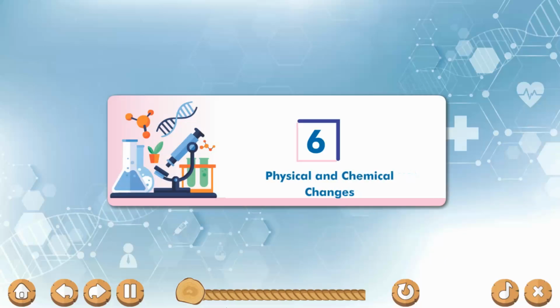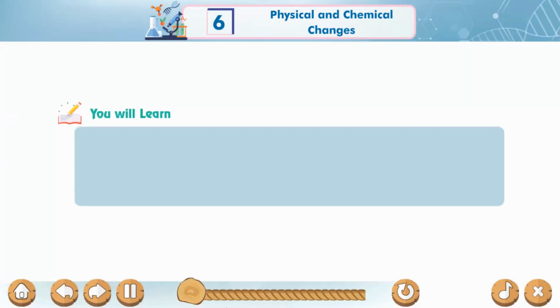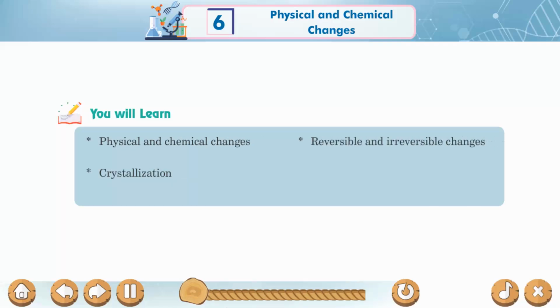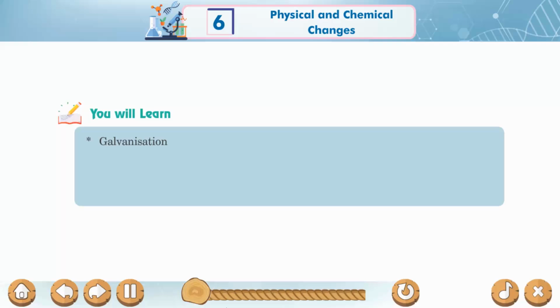Chapter 6. Physical and Chemical Changes. You will learn physical and chemical changes, crystallization, reversible and irreversible changes, rusting of iron, galvanization.